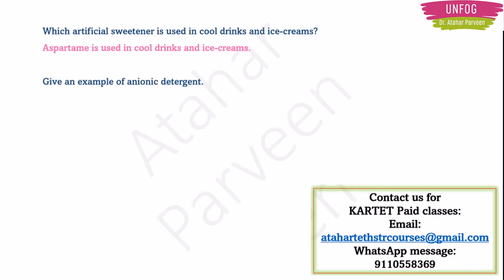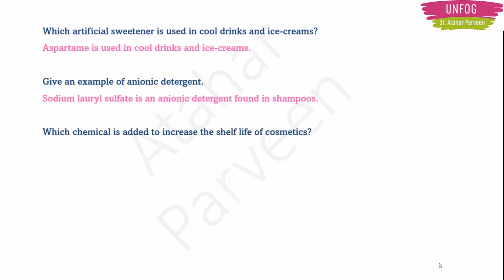Next question. Give an example of an anionic detergent. I didn't give it in the lecture, I'll give it here. It is sodium lauryl sulfate. It is found in shampoos. Anionic detergent, shampoos, you can remember. And which chemical is added to increase the shelf life of cosmetics? It is salicylic acid. Salicylic acid is there in our Vicks, Zandu Balm and all that. You have to remember this.